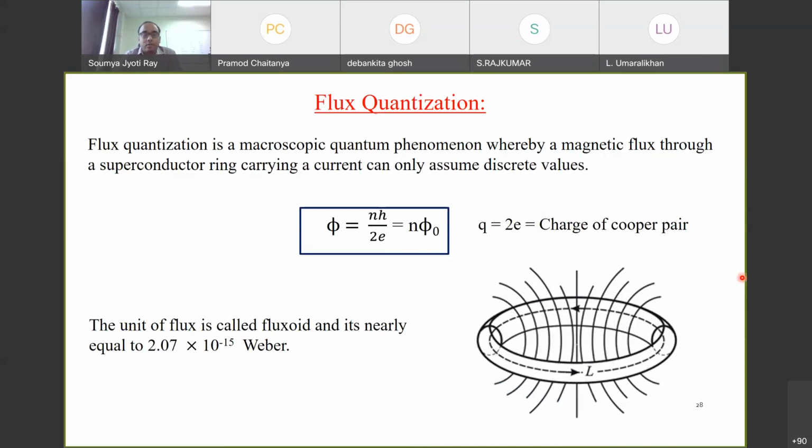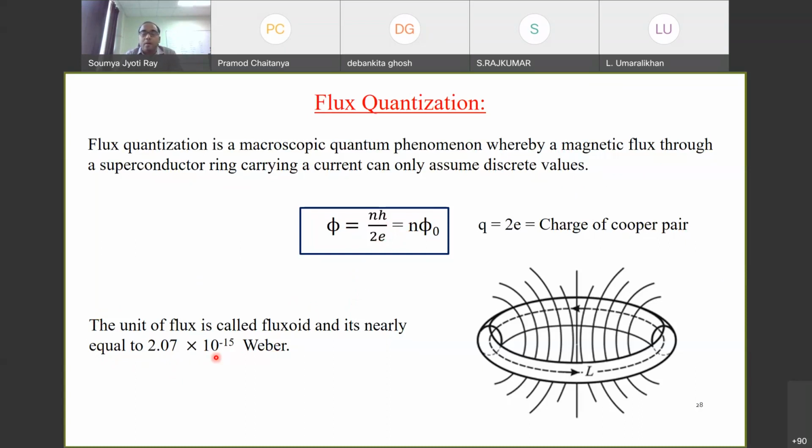Okay, so it is a macroscopic quantum phenomenon whereby the magnetic flux through a superconducting ring carrying a current can only assume discrete values. That means only some quantized values are possible. So if the flux that it carries is phi, then it has to be some integral multiple n times phi naught. And what is phi naught? Phi naught is h divided by 2e. This phi naught has a value of 2.07 times 10 to the power minus 15 Weber.